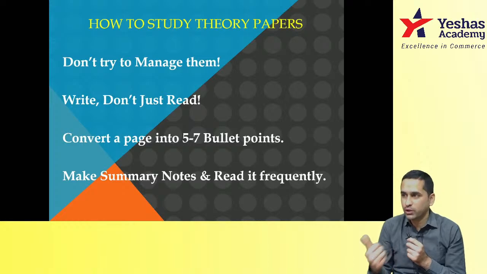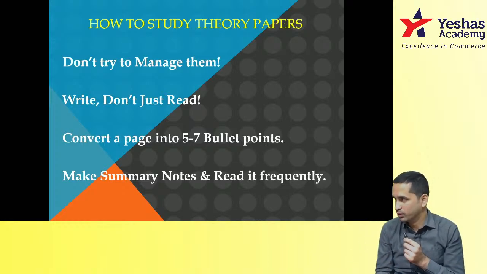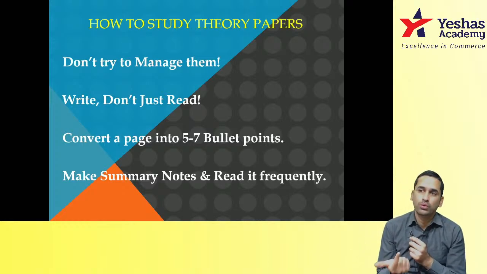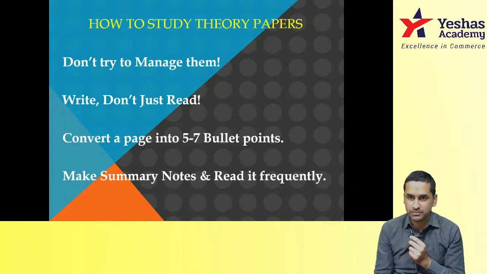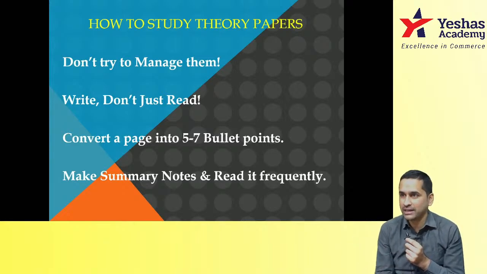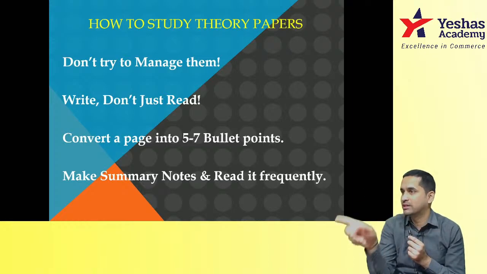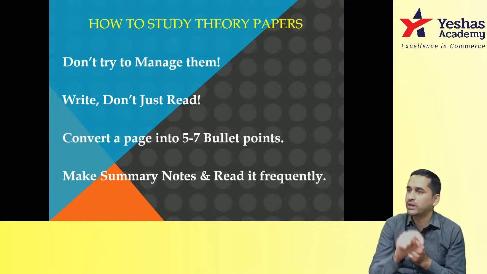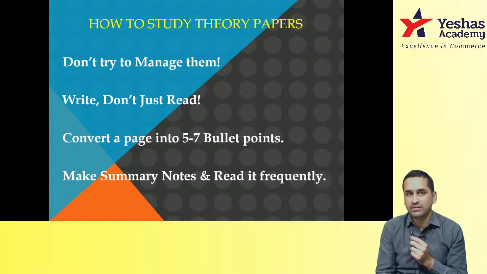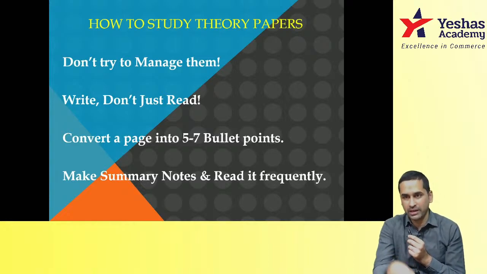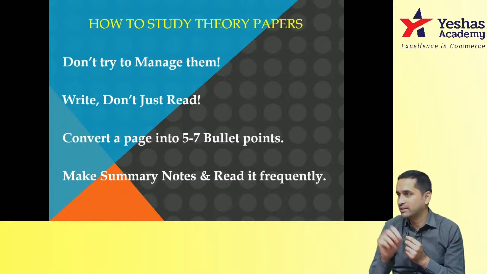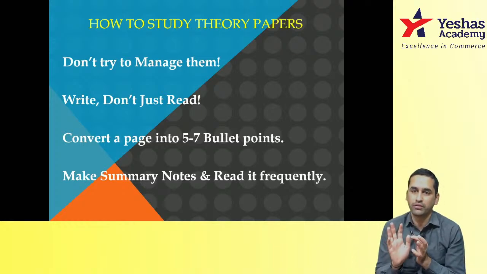Like this, when you do, number 1, your writing skills will improve. Number 2, later when you sit for revision, you will know from where to study. In practical subjects, like how you have adjustments and treatment for adjustment, in theory you should have bullet points. Some students have this regular good habit of making summary notes in the class itself. They underline, they highlight. That highlighting is also enough. If you don't have time to write, highlighting is also enough.